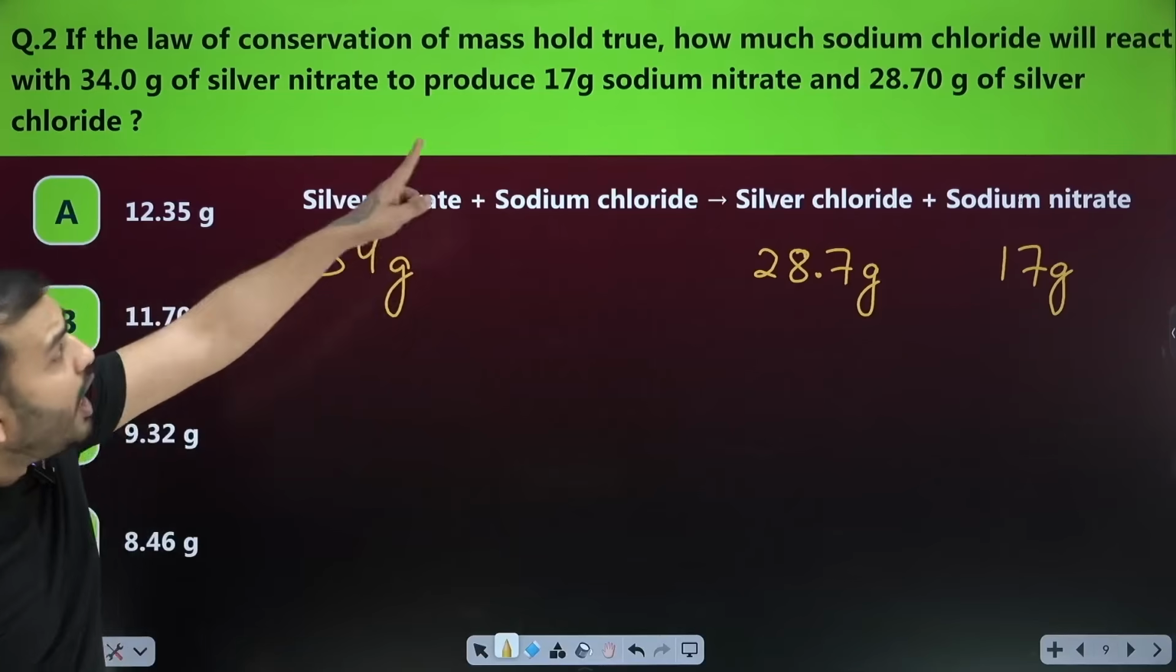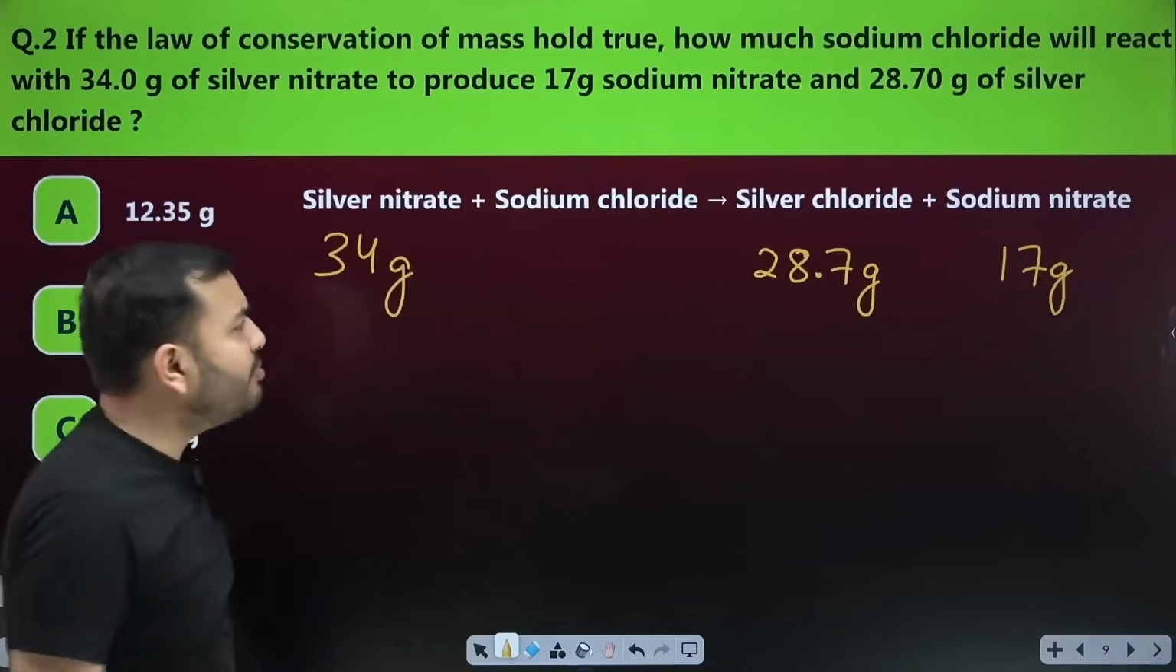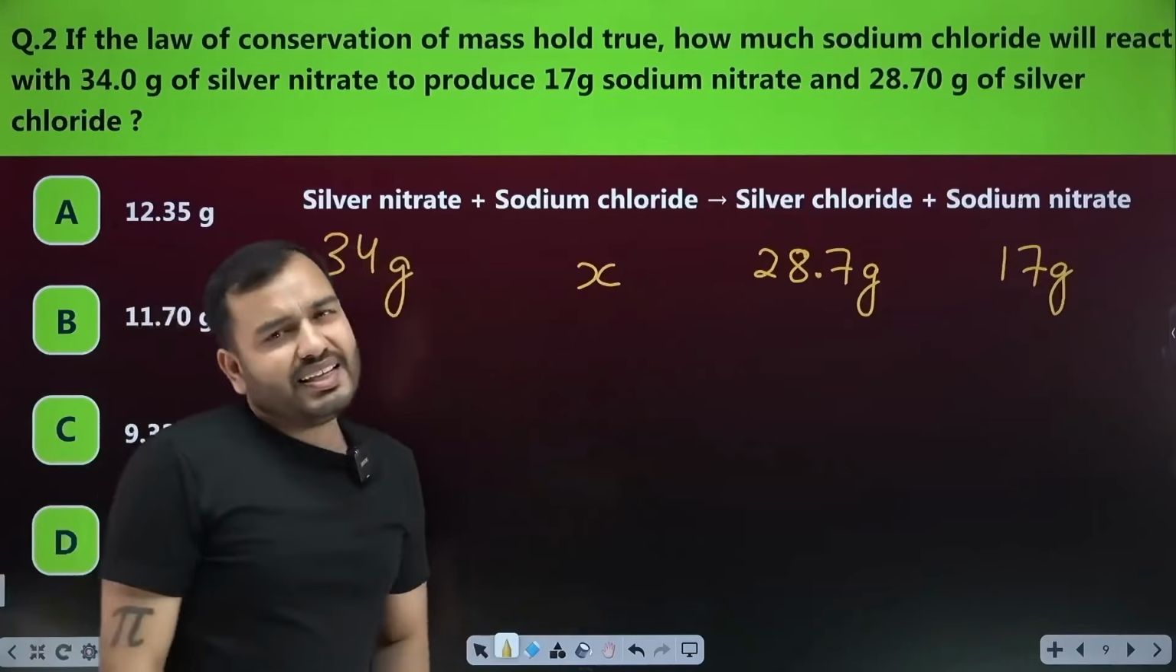What is the question? How much sodium chloride will react? How much is the sodium chloride? It is not known. Should it be X? Suppose the sodium chloride is X.